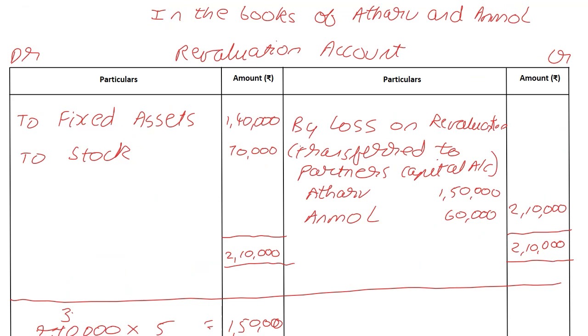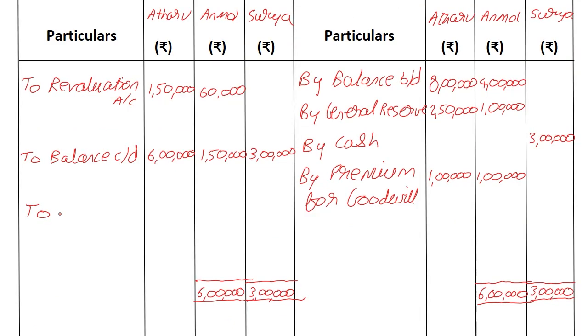If they say cheque, it is bank. Simple. So it will be to cash. Now I will take 6 lakhs and subtract the two numbers I have from 6 lakhs. 6 lakhs minus 1 lakh 50 is 4 lakh 50, minus 60 will give me 3 lakh 90. Do it however you want. Your answer for Anmol is 3 lakh 90,000.